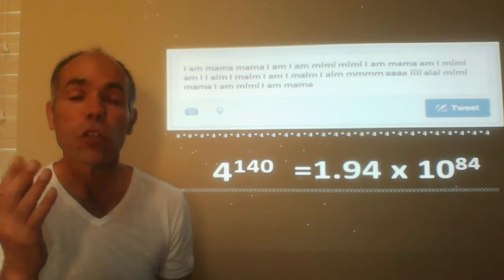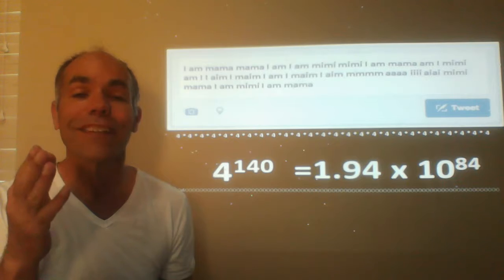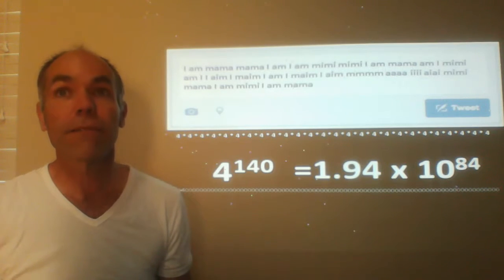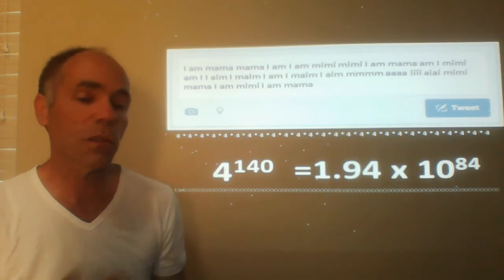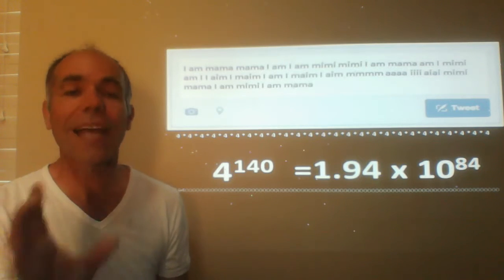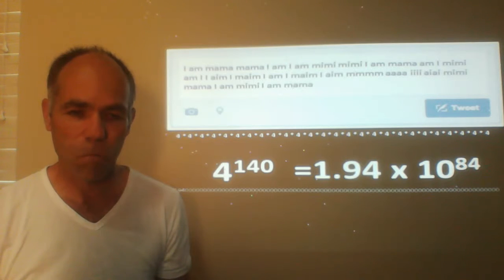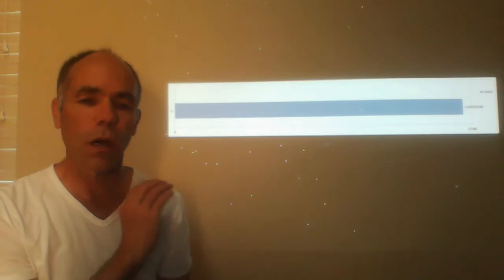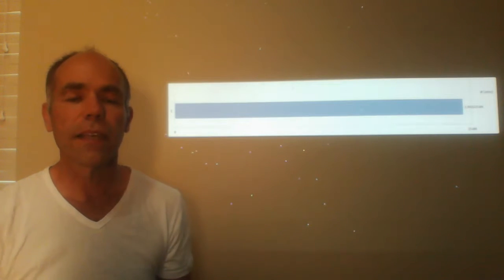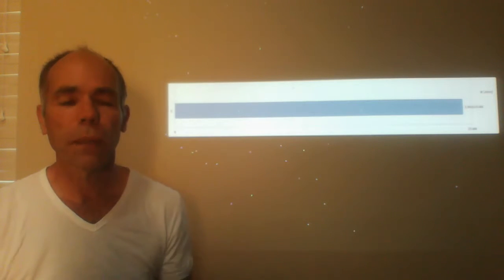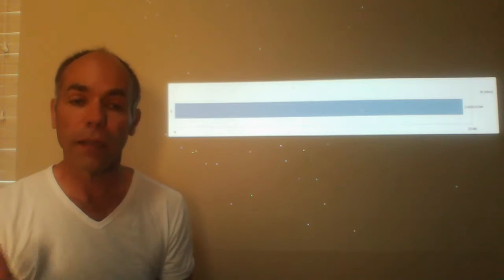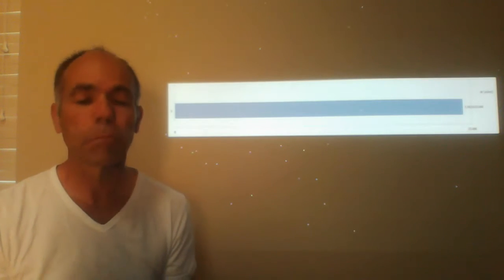So certainly life is not less complex than that. We can see the complexity of life has to be a big number. It's certainly going to be a bigger number than that, but for the sake of argument, let's say that that's the complexity of life. And so we can put that into our bottom bar. That number is in the bottom bar, representing the complexity of life. And I don't think anyone would argue that life would be less complex than that.